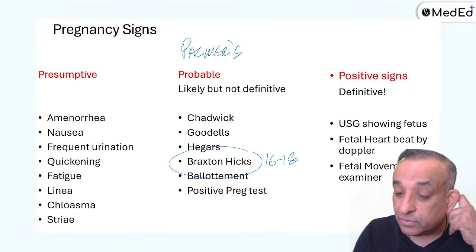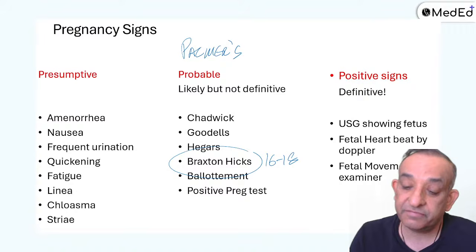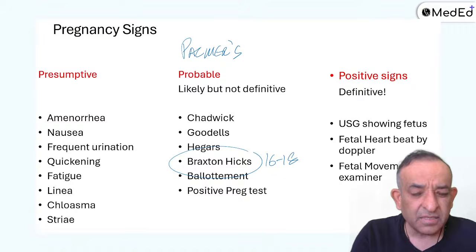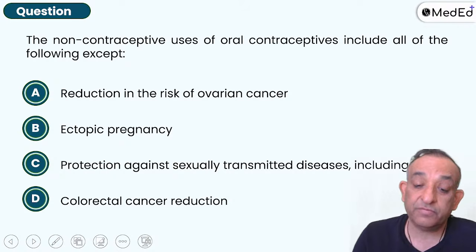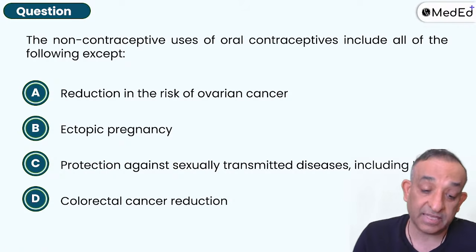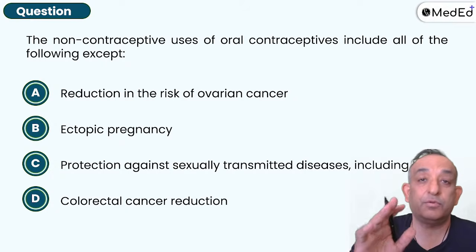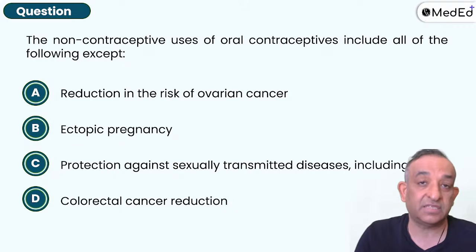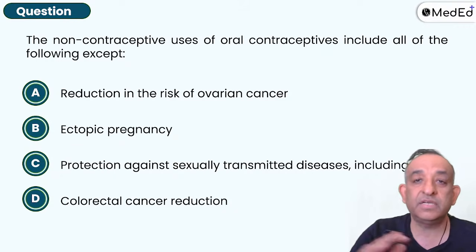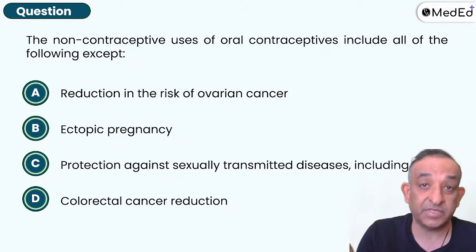So positive signs, of course, the definitive signs of pregnancy: ultrasound showing a fetus, fetal heart rate via Doppler. See this list when you have time. Okay. So the non-contraceptive uses of oral contraceptives include all of the following except. Now, please, whenever you have time, go and see the oral contraceptive chapter. Suddenly, they have a renewed interest for the last 1.5 years. I'm seeing renewed interest across all the exams in COCPs and their benefits.